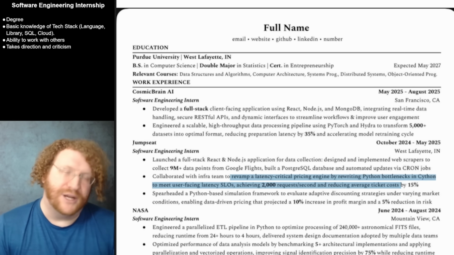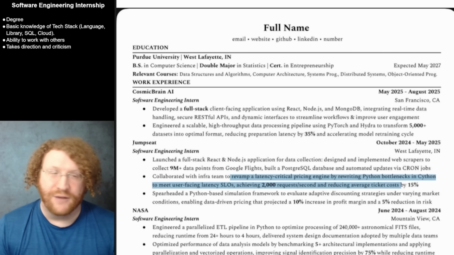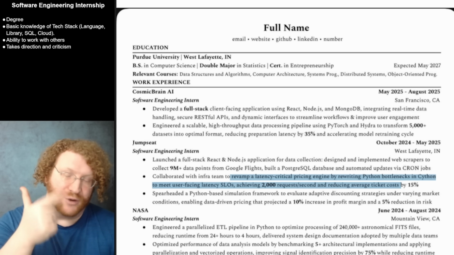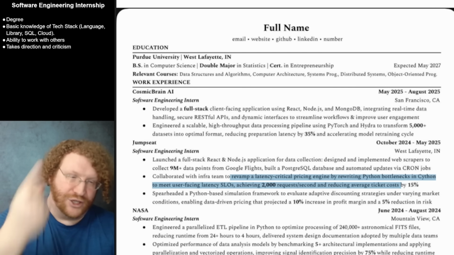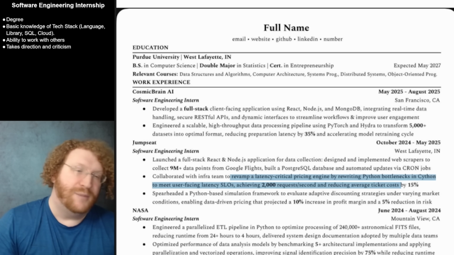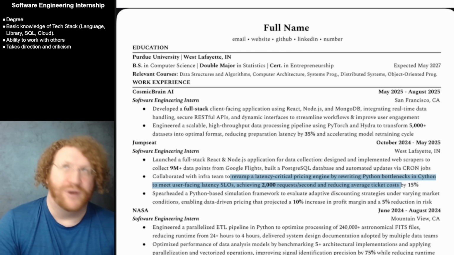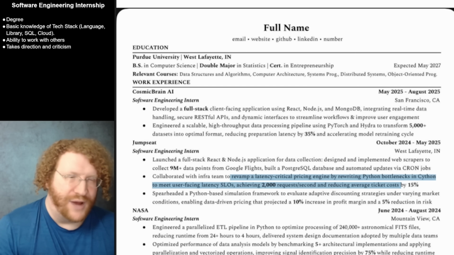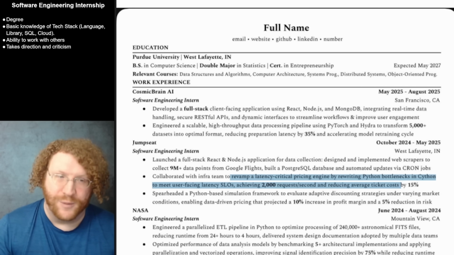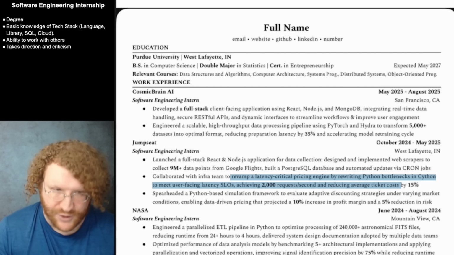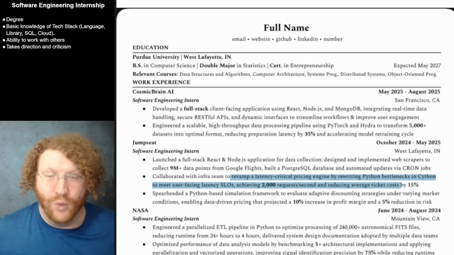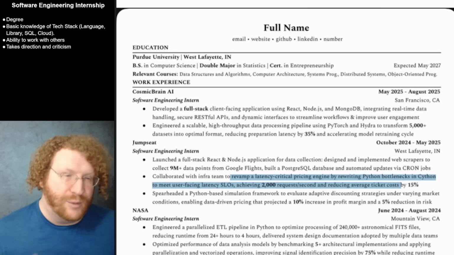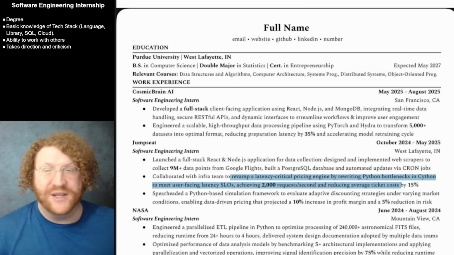So again, they had some of the tech, right? You had about 60% of the tech I needed. If you're saying full stack, you need to say TypeScript, JavaScript, HTML, and CSS. The amount of engineers that I've gotten hired by just putting JavaScript, HTML, and CSS because they thought it was too basic is incalculable. Well, it is calculable. I just don't have those records on hand. But those have gotten more people jobs than anything else. So stop thinking because it's basic you can ignore it. You want the basic. If you think it's basic that everybody should have it, that should be on your resume more than once.